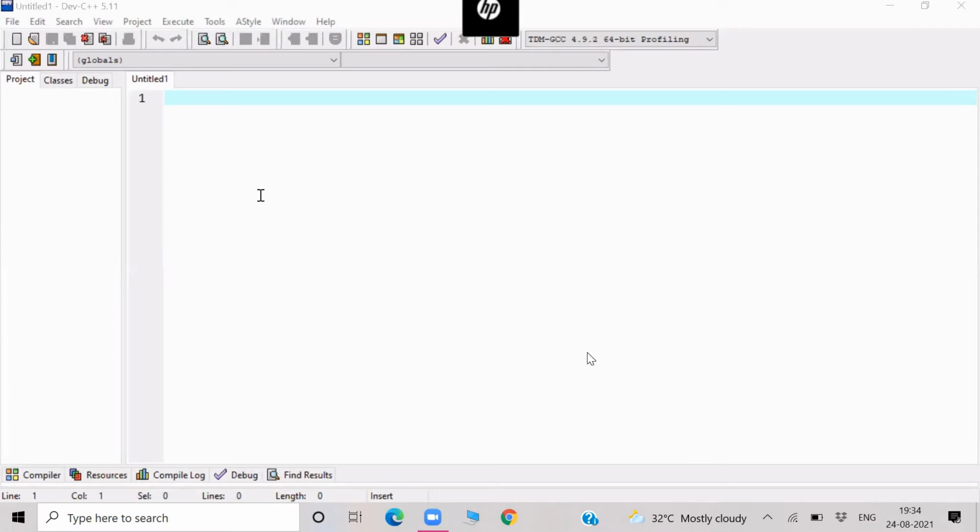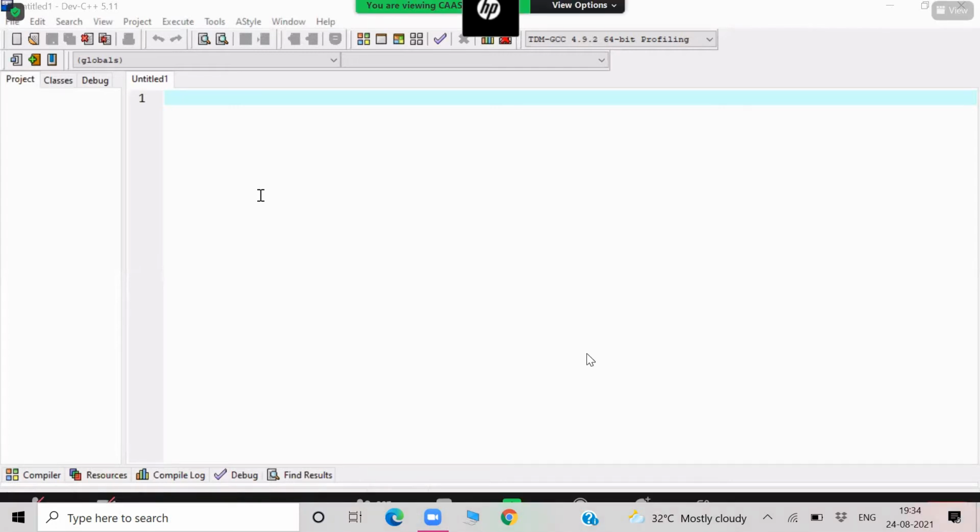What is the first program I'm going to write here? This is a common question that maximum companies ask. Write a program to find how many ones there are in the binary representation of a given number. I'm writing the question here.